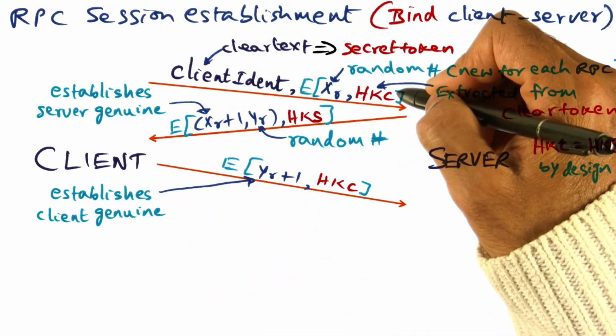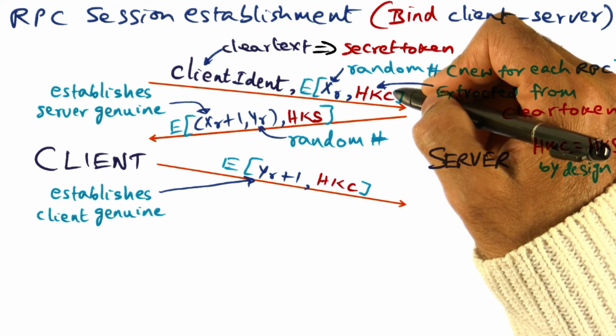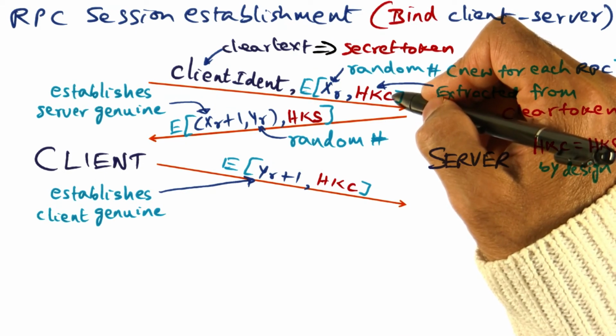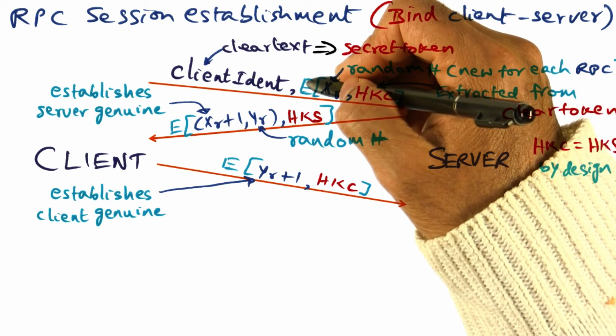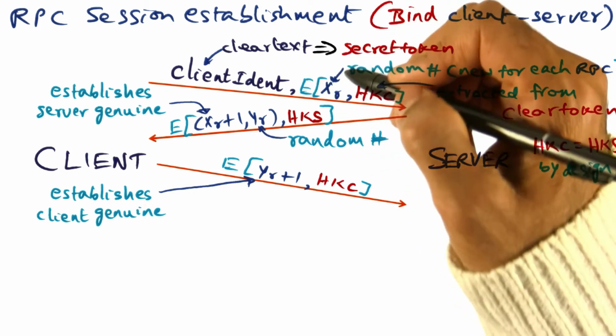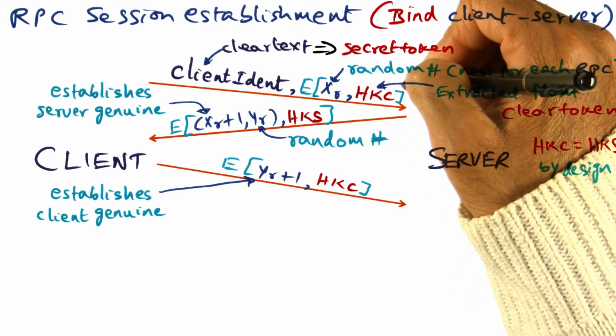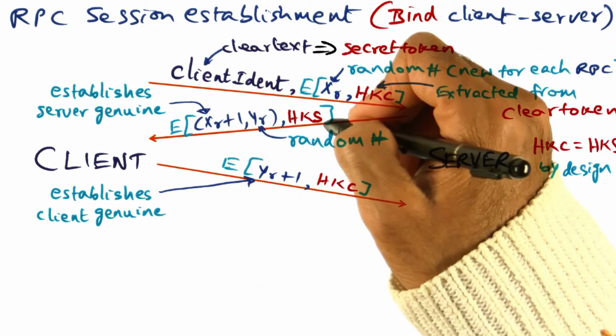Because this original message that we saw could have been just a replay, meaning somebody sniffed the network, got hold of this packet, and replayed it. But if they replayed it, then they would not have the key and they would not have been able to decrypt this message.